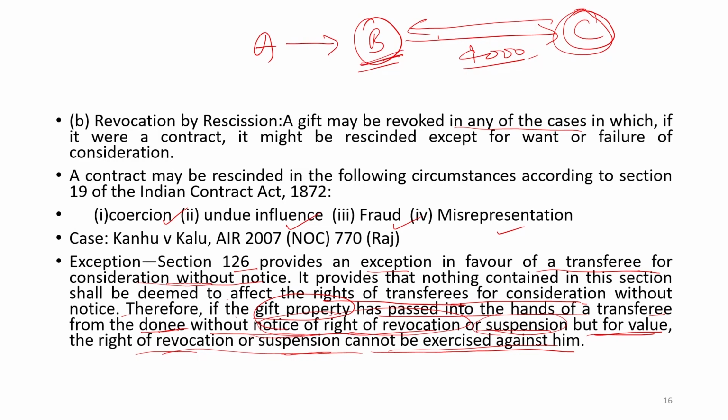Because B was the donee and had a right of revocation, and this right of revocation has not been communicated to C by B, B will have no right of revocation at all. Okay. So, in that way it works. Only this one exception has been given under Section 126. So, this is all about the law relating to gift.